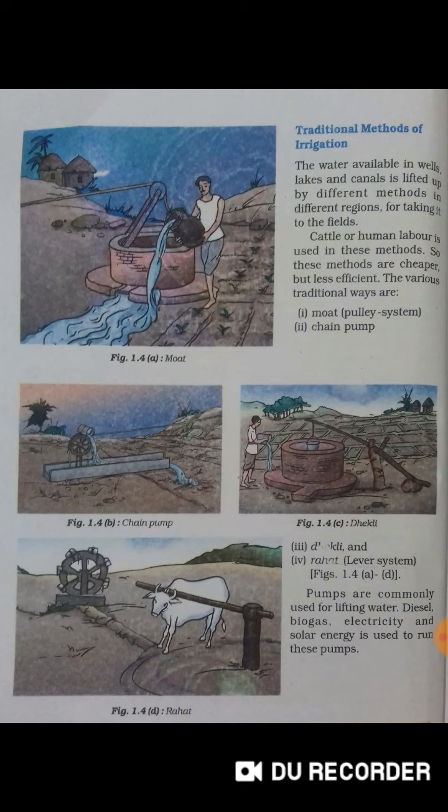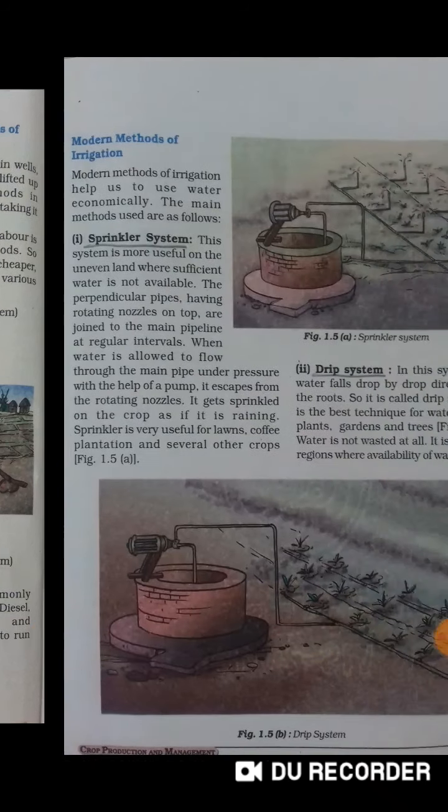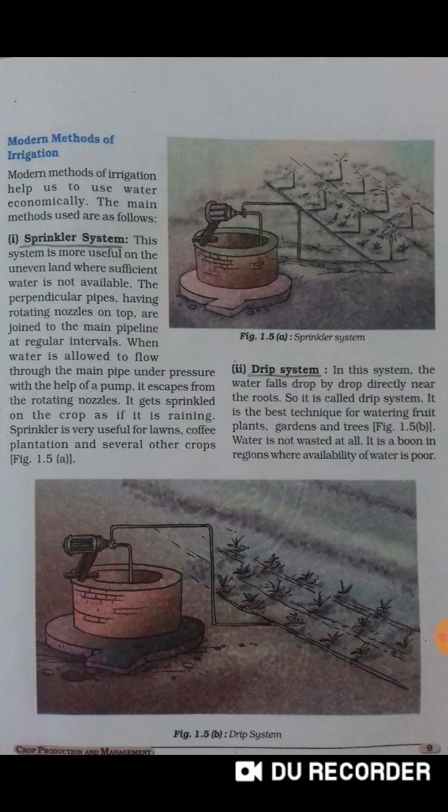These systems are not so efficient because a lot of labor is required in these systems and there is a wastage of water also. So nowadays modern methods of irrigation are adopted. Under the modern methods of irrigation, there are the sprinkler system and the drip system.